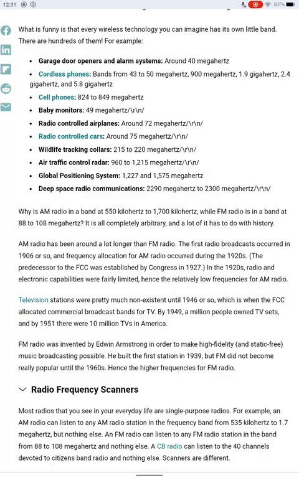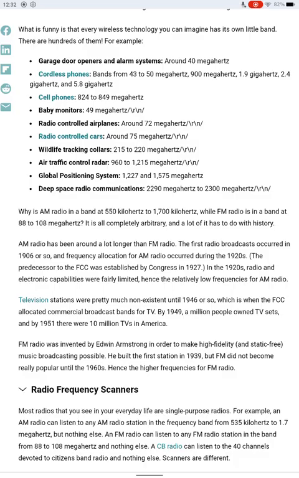What is funny is that every wireless technology you can imagine has its own little band. There are hundreds of them. For example, garage door openers are around 400. Cordless phones are 43 to 50 megahertz, 900, 1.9 gigahertz, and 2.4 and 5.8 gigahertz. Cell phones are only from 824 to 849. Baby monitors are 49 megahertz. Radio controlled airplanes, about 72 megahertz. Radio controlled cars, 75. Wildlife tracker collars are 215 to 220.